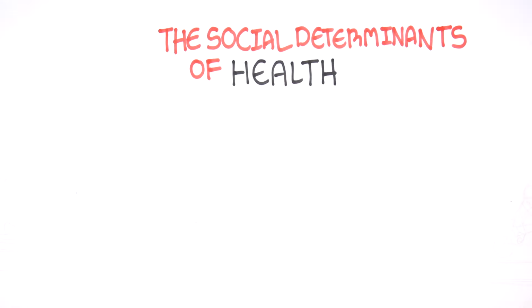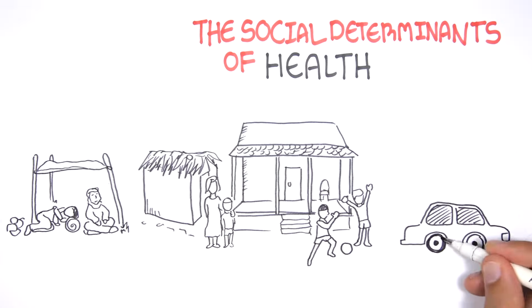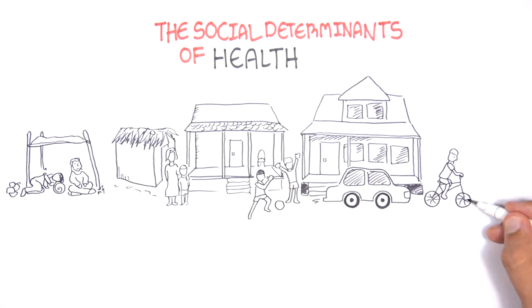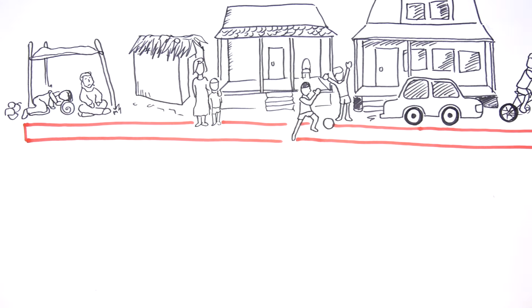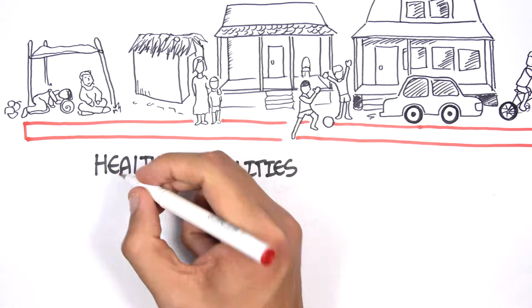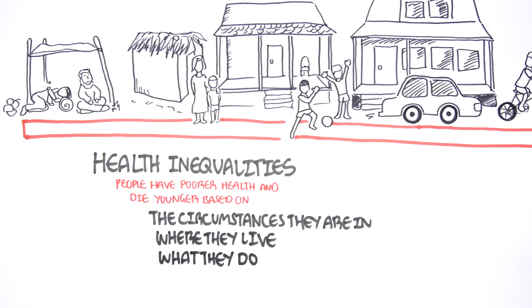The social determinants of health are based on the social and environmental conditions in which people live. Some people live in a more advantaged social gradient, whereas there are still many people living in disadvantaged conditions. Health inequalities mean that people have poor health and die younger based on the circumstances they are in, where they live, and what they do.